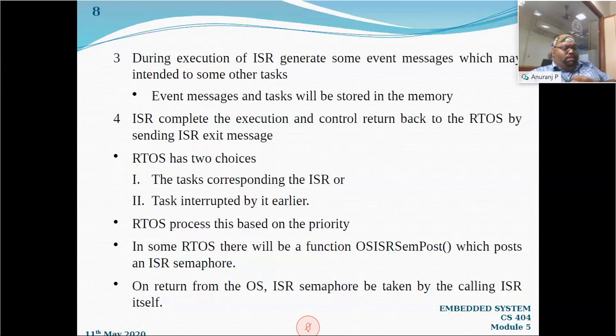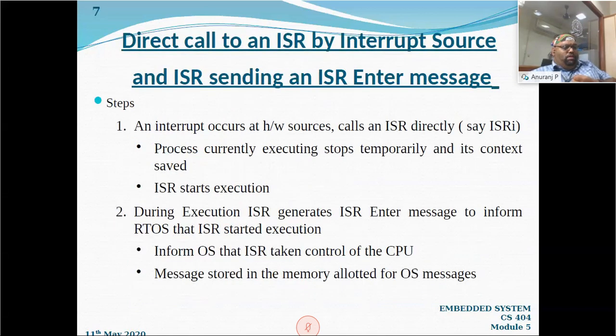By returning from that, the ISR semaphore will be set or reset. I can put some value: if it is executing in the ISR, the semaphore value will be say 1, and if it is returning back to the OS, it will be 0, something like that. So based on that, it is working, right? So I think you now have an idea of how this first technique is happening.